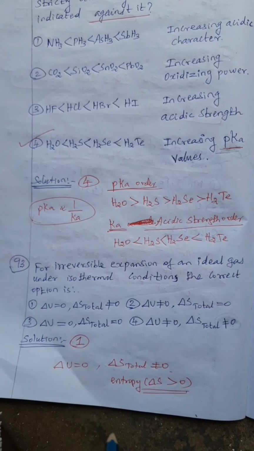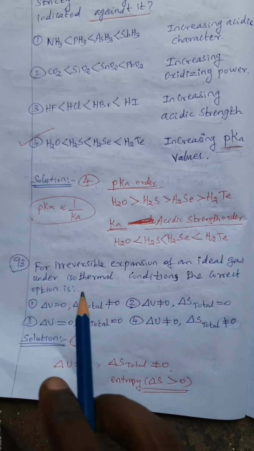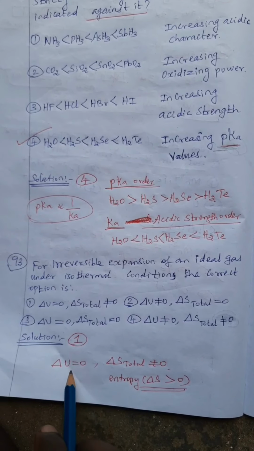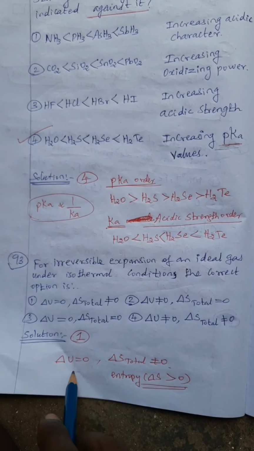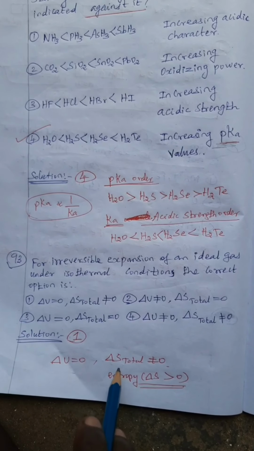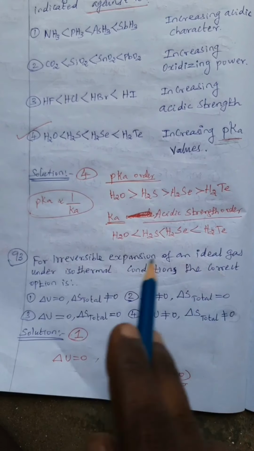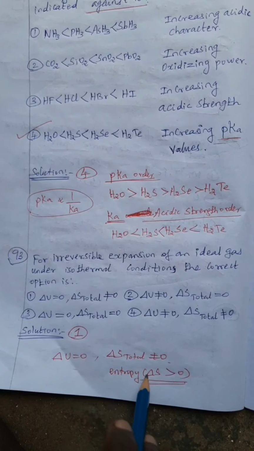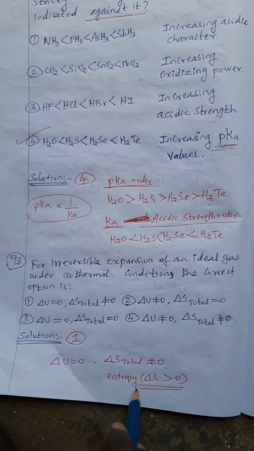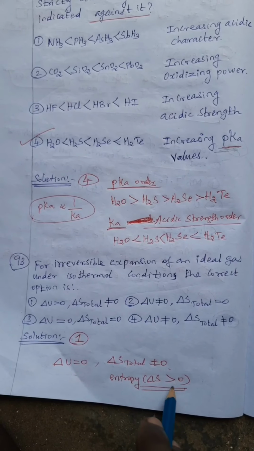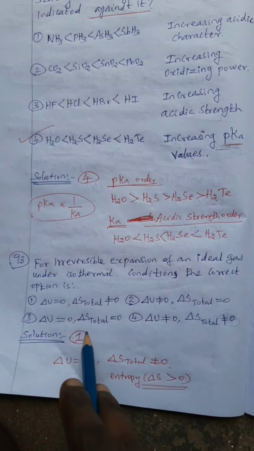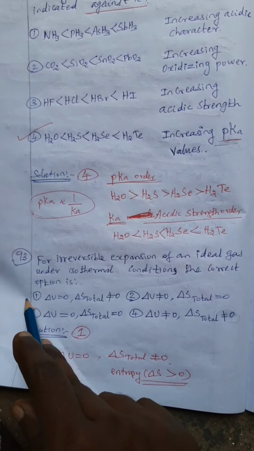Then 93. For irreversible expansion of an ideal gas under isothermal conditions, the correct option is... For isothermal reversible expansion of an ideal gas, del U equals 0, since the temperature is maintained. But overall the entropy will change. So total entropy change, del S total, is always greater than 0, not equal to 0. So option 1 is correct.